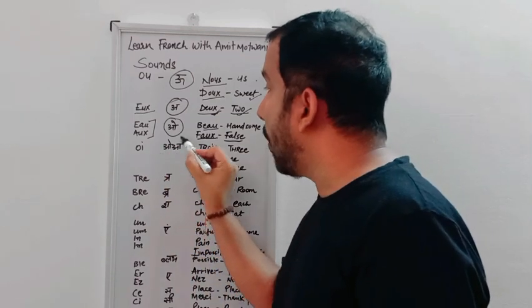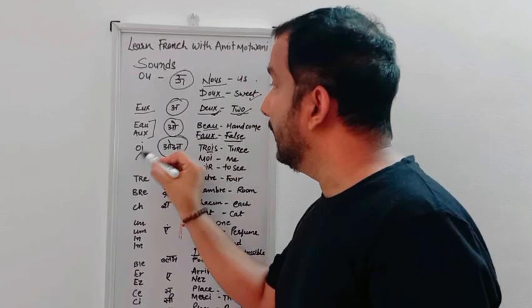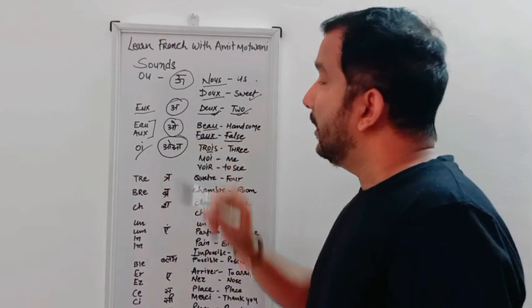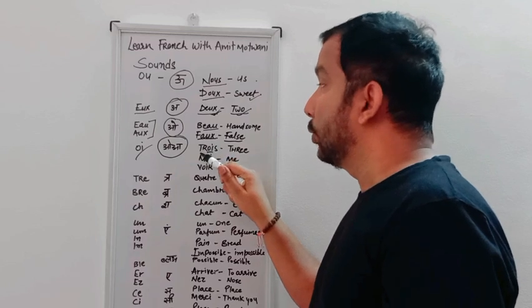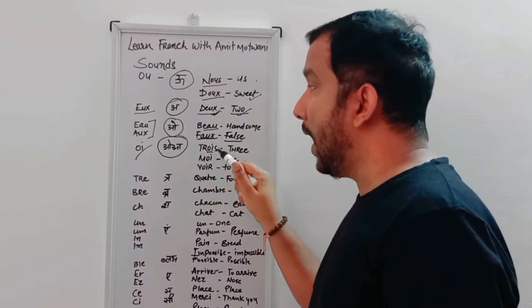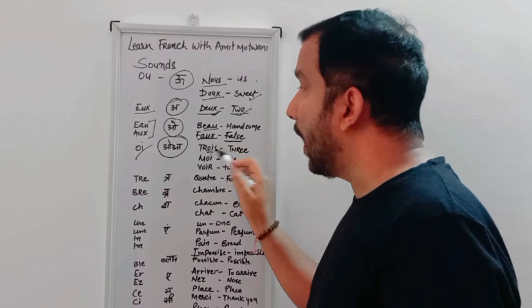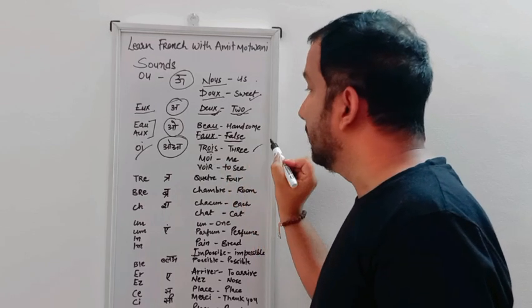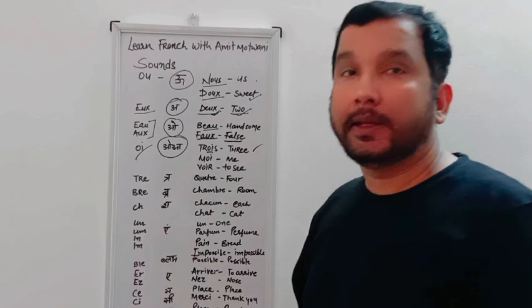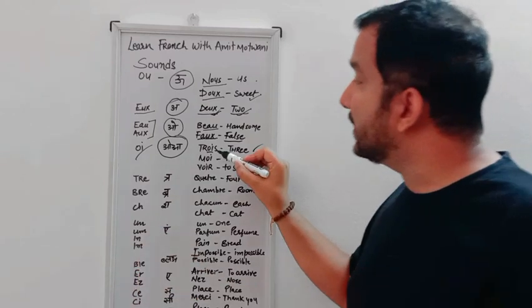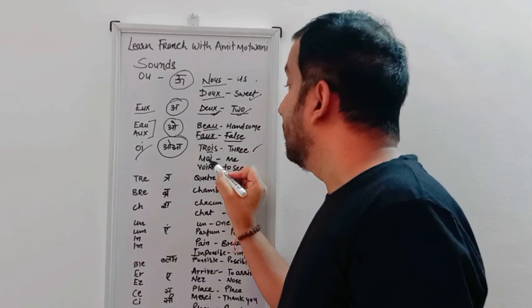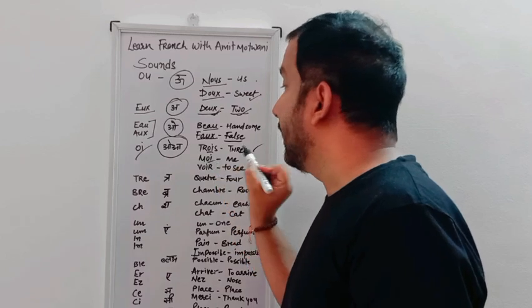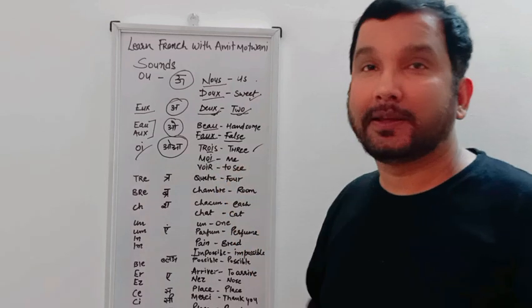The next sound is "wa", O-I. O-I we use in trois, T-R-O-I-S. S is silent, trois. Trois means three. In English, three, and in French we say trois. Like M-O-I, moi. Moi means me.